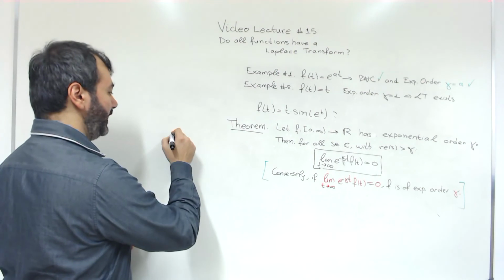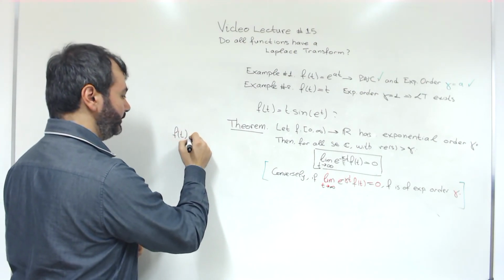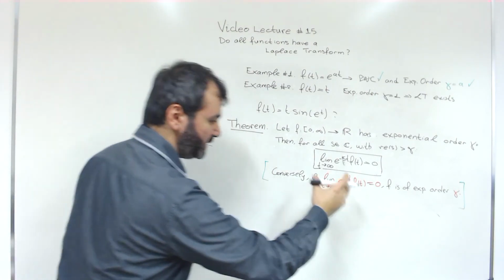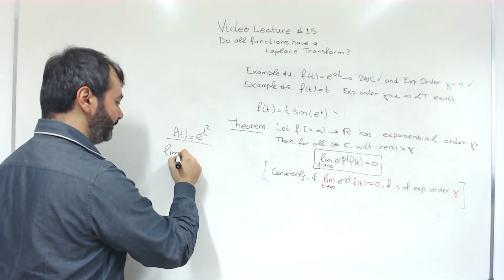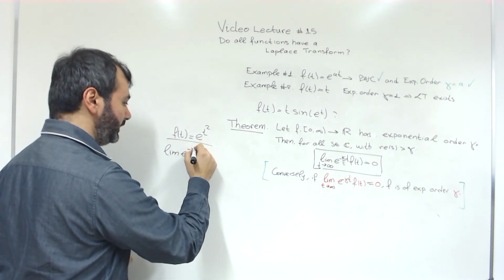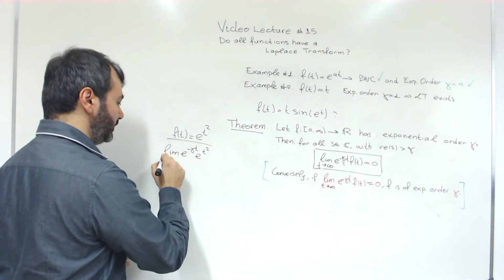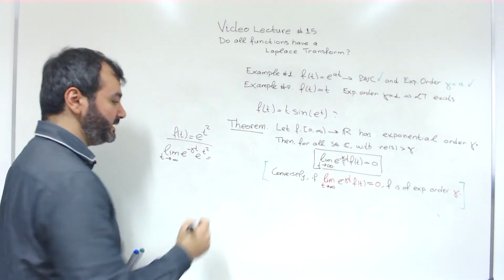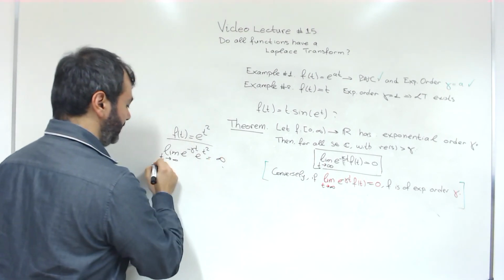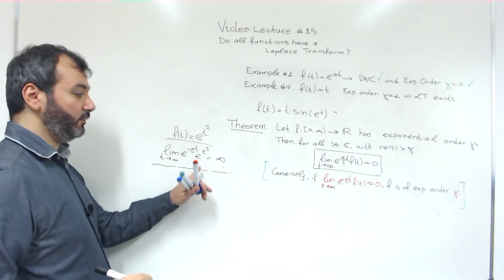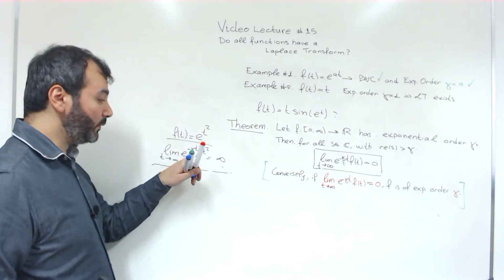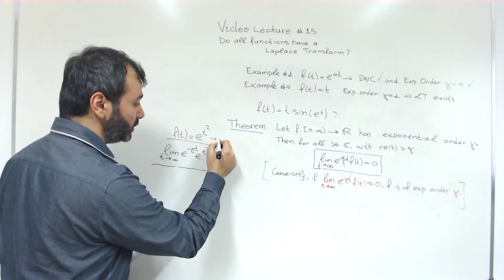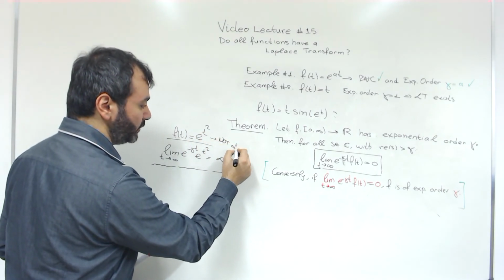For example, take function f equal to e to the t squared. Can this happen for some gamma? Take the limit of e to the minus gamma t times e to the t squared. And I will leave it to you to show, this is very easy, that this is infinity. So for all possible gamma, whatever gamma you choose, this will diverge to infinity. Therefore, this function is not of exponential order.